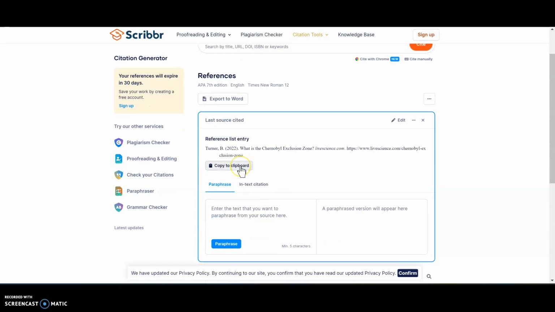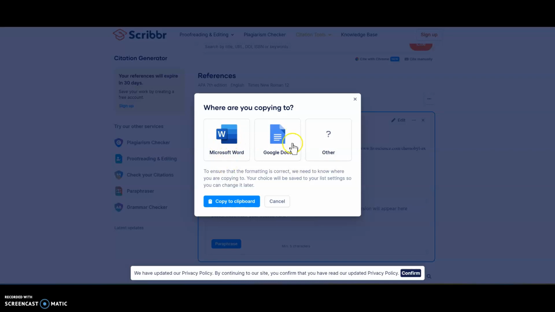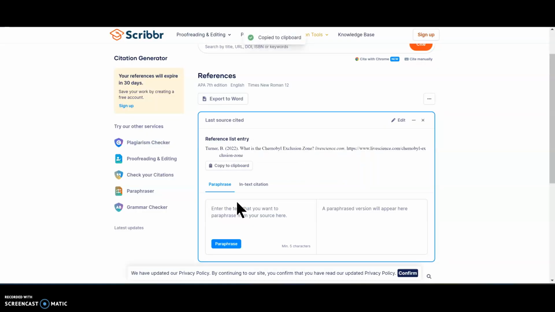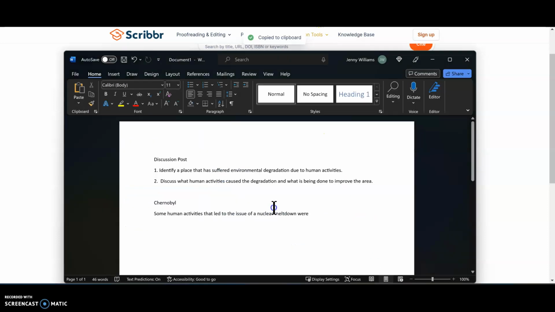What I'll do is tell it to copy to clipboard, and it asks what I'm copying to. I just always say Microsoft Word, and I hit copy to clipboard. So it's copied it. Now I can go into my post, or a Word document, Google document, whatever.